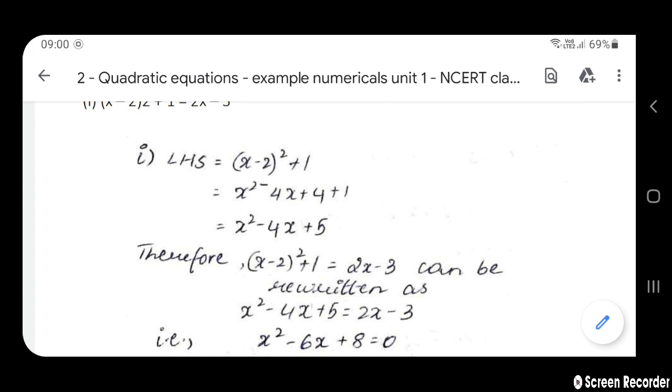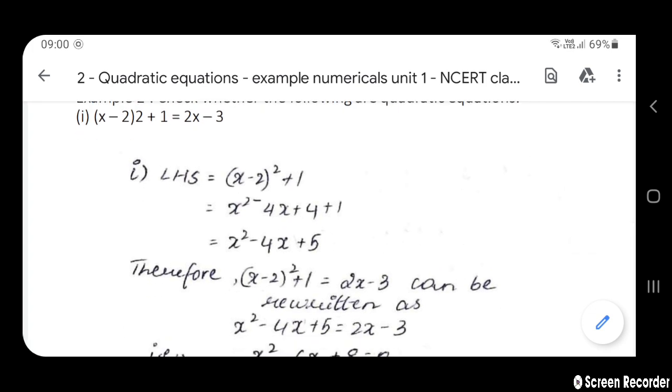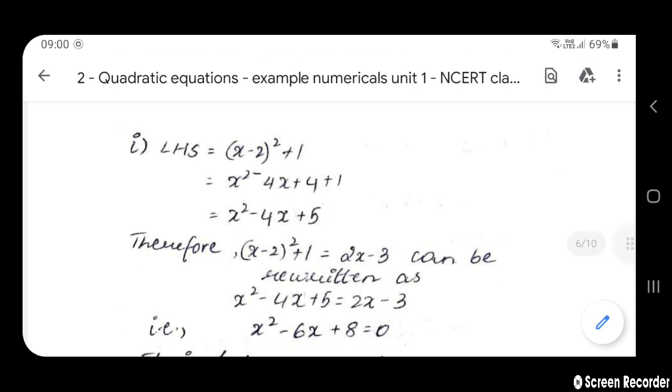And then upon simplifying, x square minus 4x plus 5. If this is done, therefore we have been given that (x minus 2) the whole square plus 1 equals 2x minus 3. It can be written as (x minus 2) the whole square plus 1. The simplified version is x square minus 4x plus 5 equals 2x minus 3. They have only given it in the question.